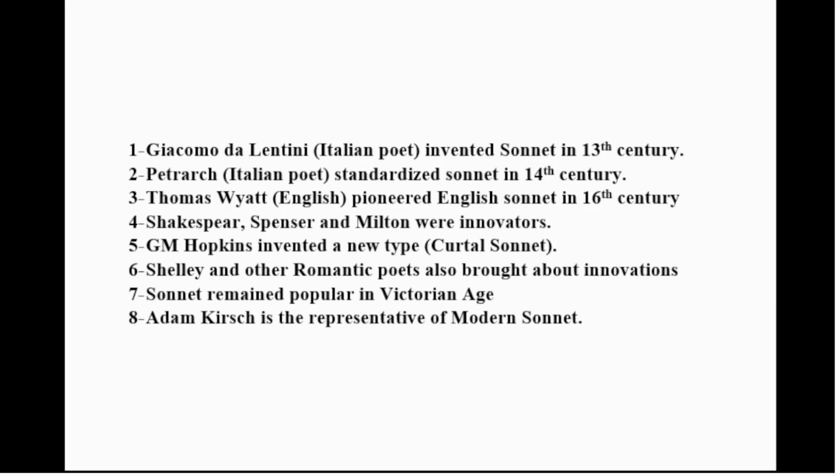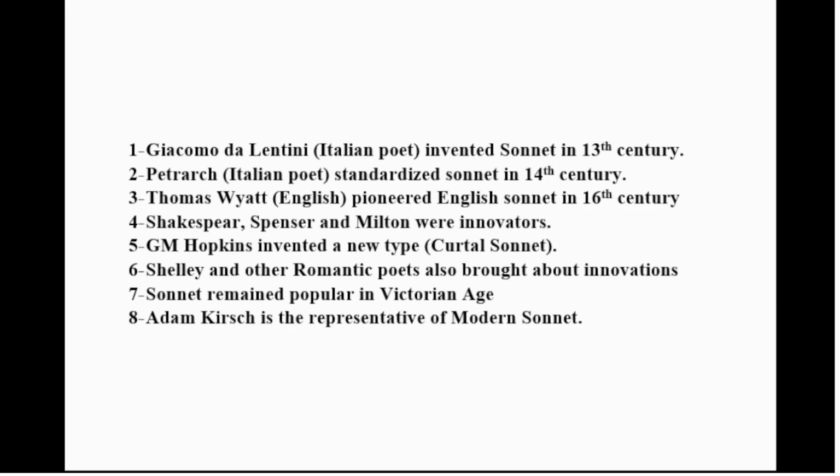Shakespeare, Spenser, and Milton were great innovators. G.M. Hopkins invented a new type, and it is called curtal sonnet. Variations also came up in sonnet during the age of Romanticism and Victorian age. Modern sonneteers have also made experiments with sonnet.